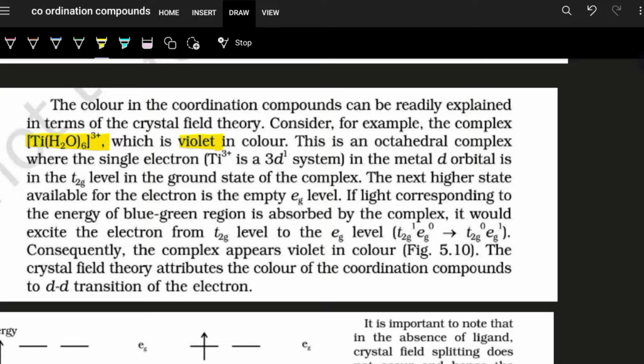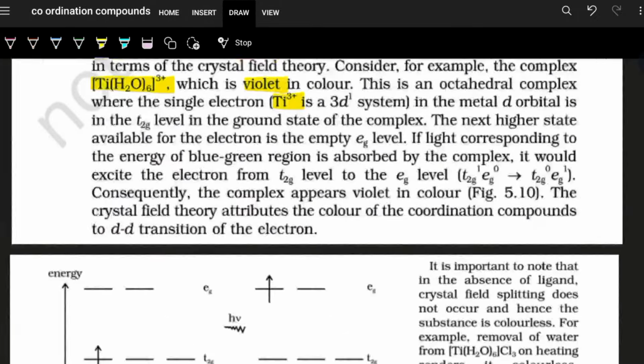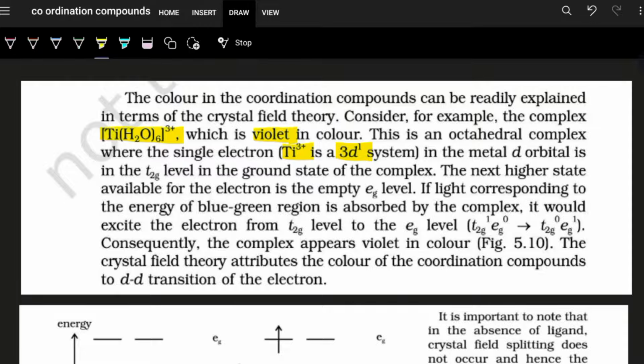Now, what is the electronic configuration? Here, titanium 3 plus, I said, has a 3d1 system, and this d1 electron, with coordination number equal to 6, is actually in t2g1. Now, with extra energy being supplied, this electron gets transmitted to the eg.